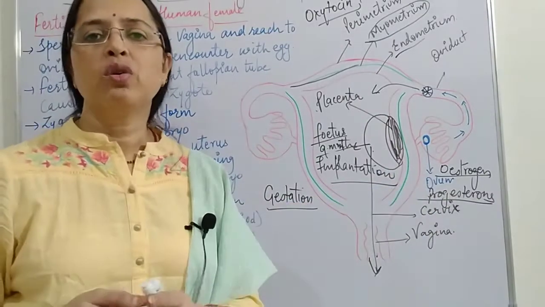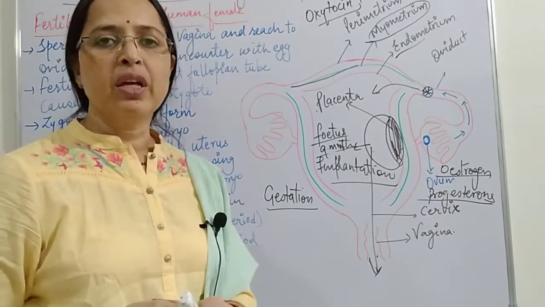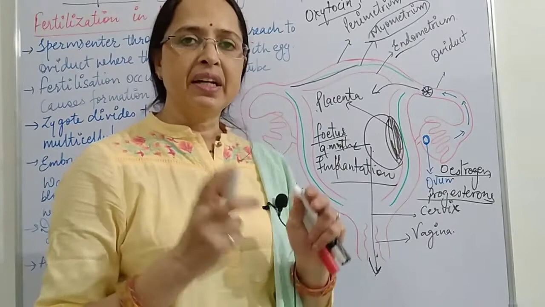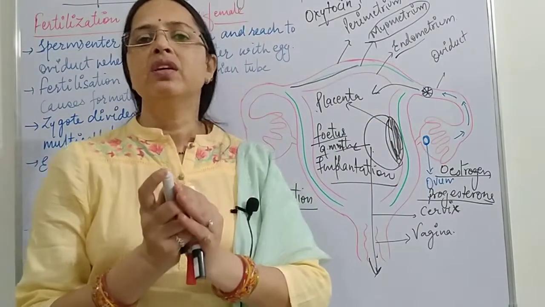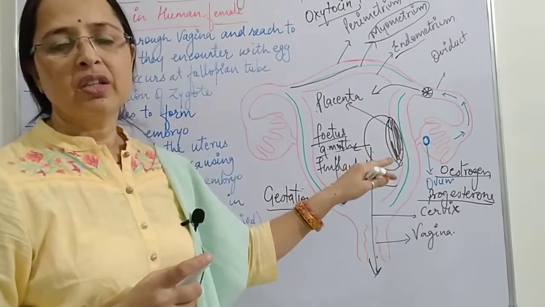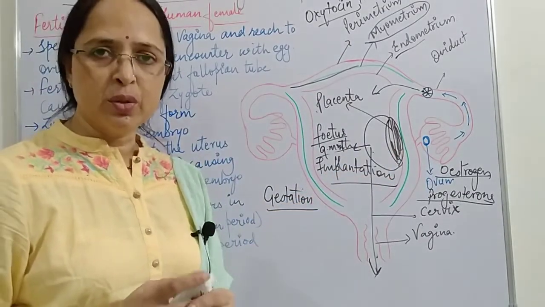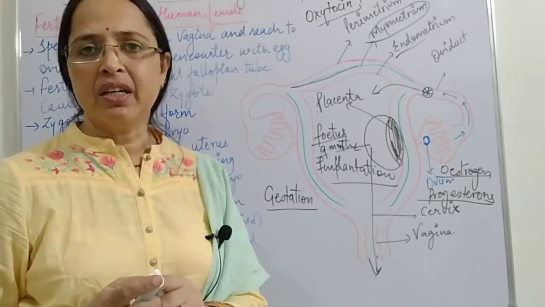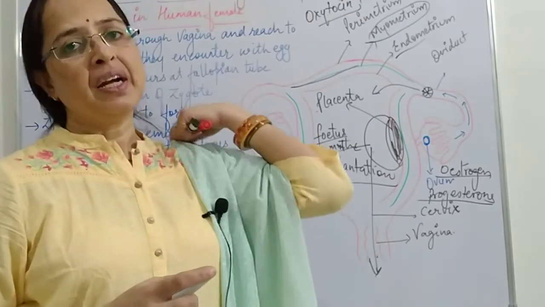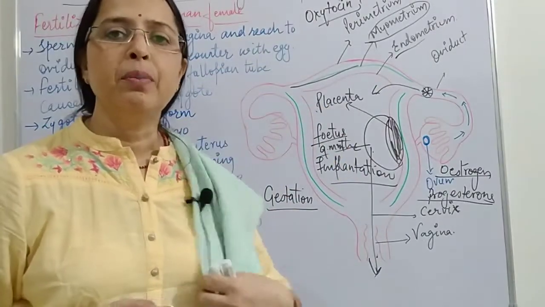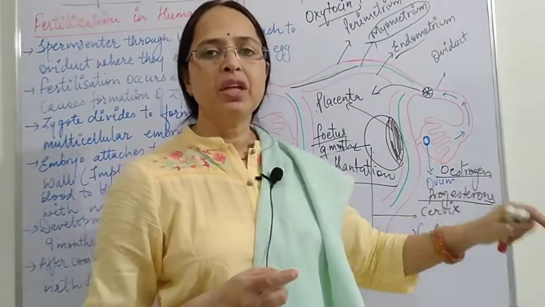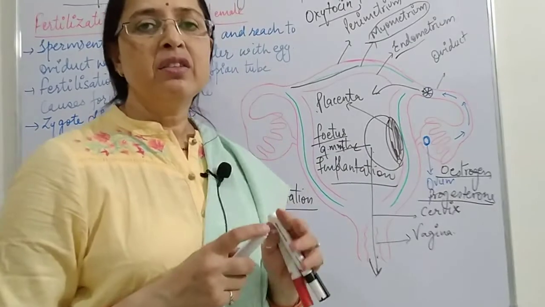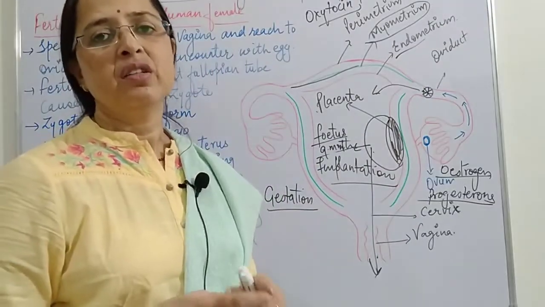Progesterone is called the pregnancy hormone and it is responsible for maintaining the attachment of the embryo with the endometrium so that implantation can be done, and after implantation the fetus can develop fully. So this is progesterone hormone. It is responsible for maintaining the pregnancy.